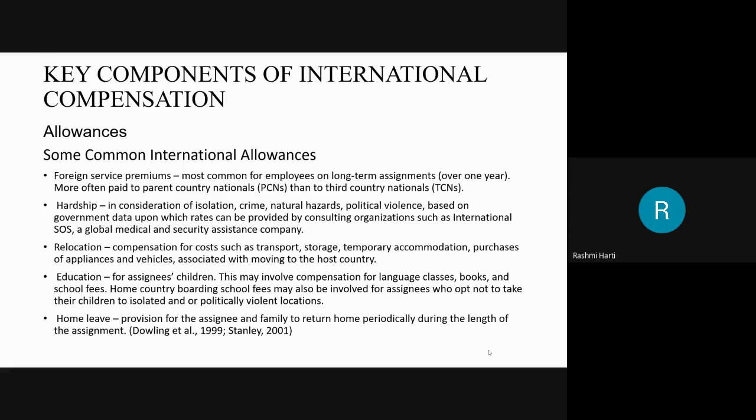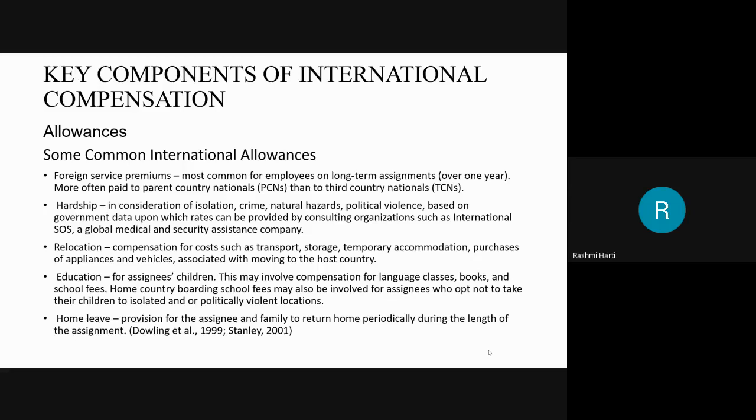The rates can be provided by consulting organizations such as International SOS, which operates at the international level, and Global Medical and Security Assistance Company. In consultation with them, you decide what percentage of hardship allowance you will pay.